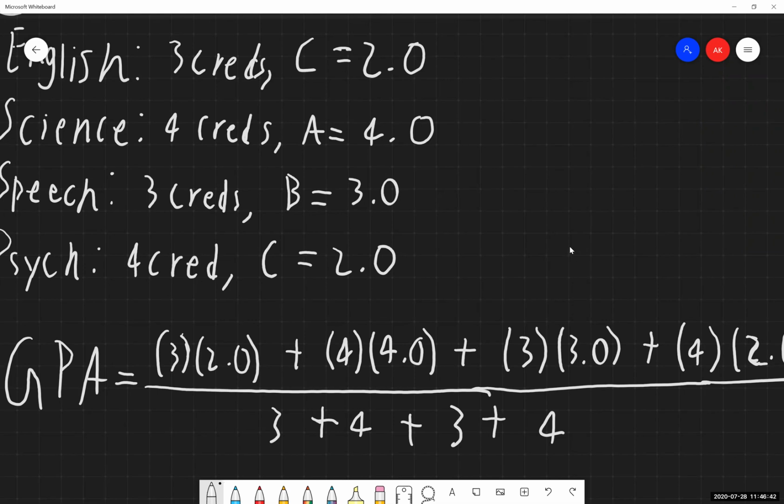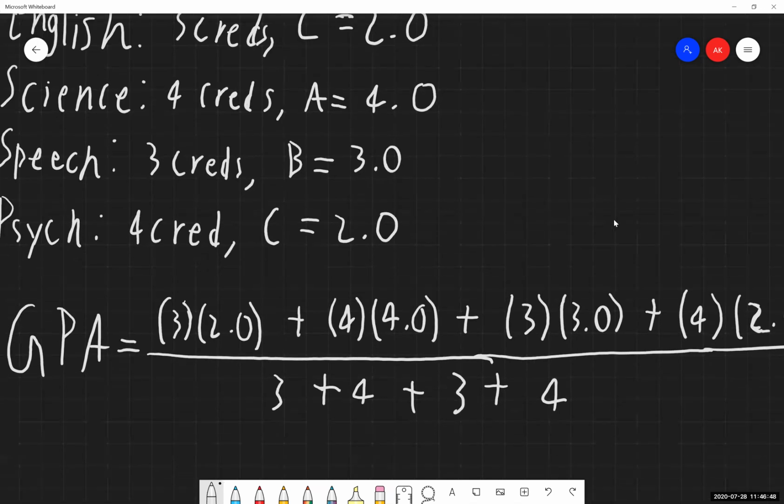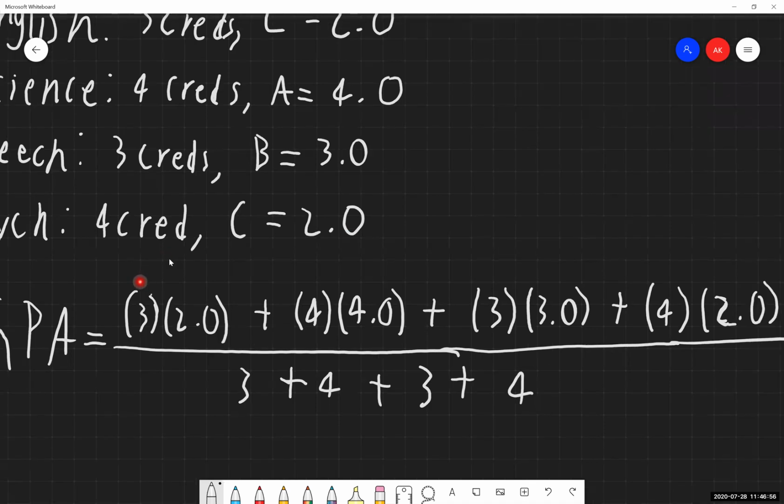So the GPA problems differ from our previous ones that we've just worked on, in the sense that we're just going to be doing some number crunching after we have gotten all of this set up for ourselves. But this is the key essential part with all of these, making sure we have the credit and the GPA, credit GPA, credit GPA, credit GPA listed correctly. And then make sure, again, we're just adding the total number of credits together down below for our denominator.